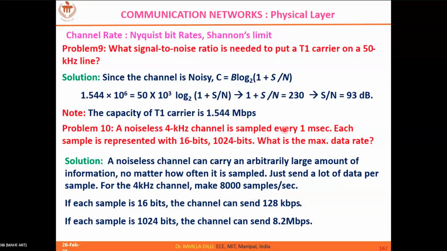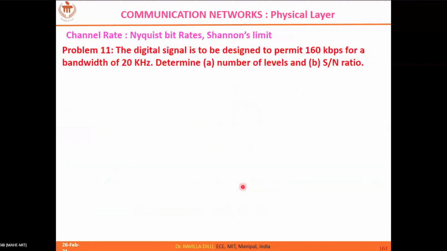Here, sampling every 1 millisecond, we are ignoring it; we are not considering it. When you have a signal of 4K, as per the Nyquist rate you have to collect double that, so you are collecting 8K samples. That is about that, and in the same way you can answer this also.